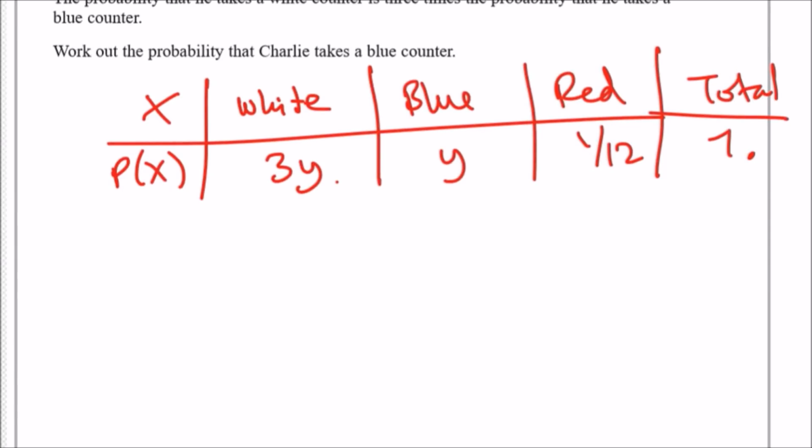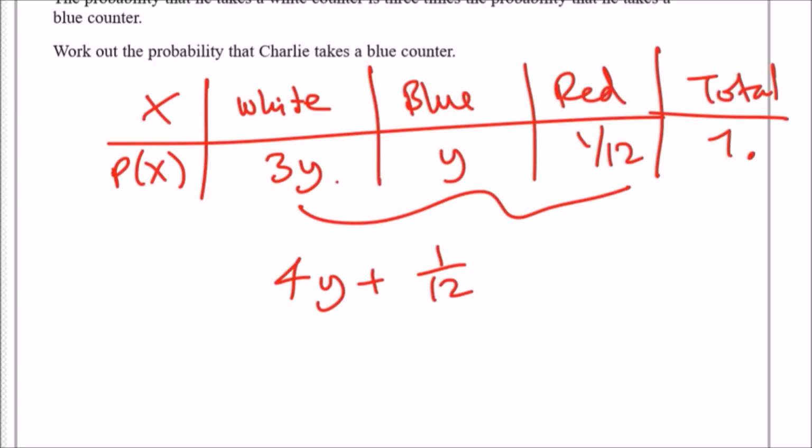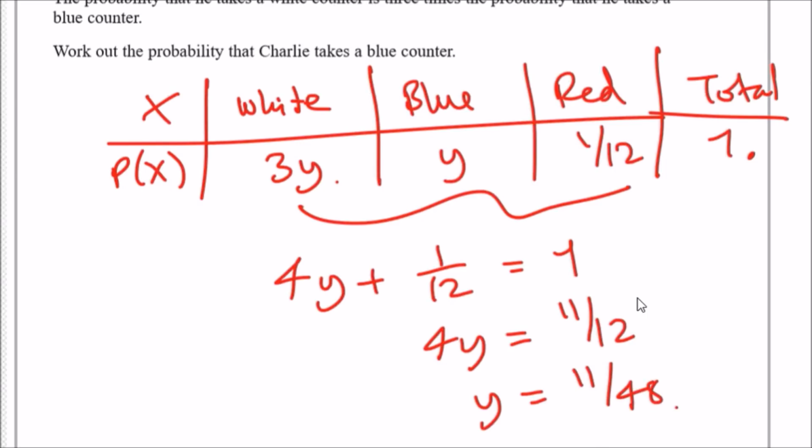So it's going to be 3y plus 1/12 is 1. So summing up these three should get 4y plus 1/12 equals 1. Now you just solve it. So in your calculator, subtract 1/12 from 1. So you got 4y equals 11/12. And then dividing it by 4, 11/12 divided by 4, you should get 11/48. Oof. Yep, not something you can think of, but yeah.